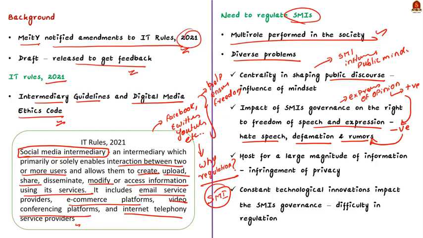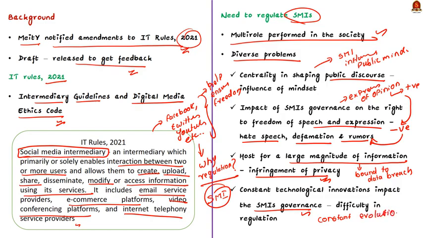Thirdly, the social media intermediaries host a large magnitude of information. So, there is the problem of infringement of privacy. Sometimes these informations are used by multinational companies to promote their products. And finally, the constant technological innovation impacts the social media intermediaries' governance. This means that the social media intermediaries' functioning is largely dependent on the technological innovations. So, it will be difficult to regulate the social media intermediaries if the legislation does not cope up with the changing innovation.